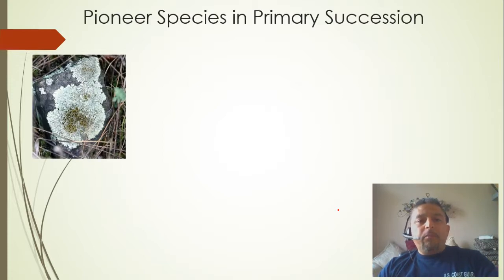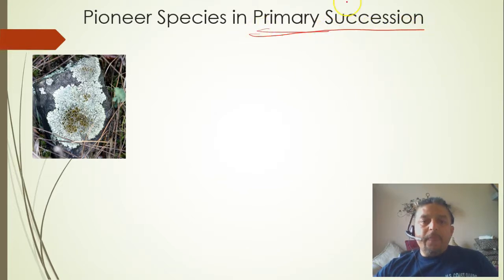So here is an example of a pioneer species, but this one is only in primary succession. We can see that it kind of looks like droppings from an animal, but it's not. These are lichens, and lichens are very helpful in breaking down these rocks because they release a weak acid into the rocks, and that weak acid makes the rock soft.